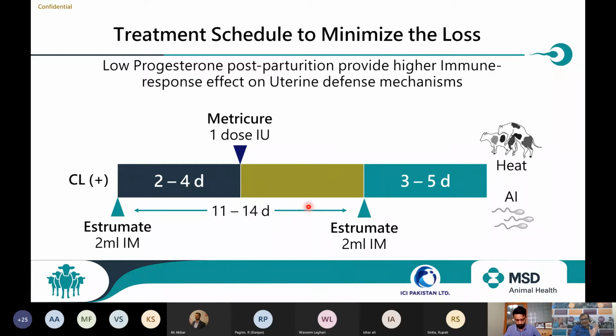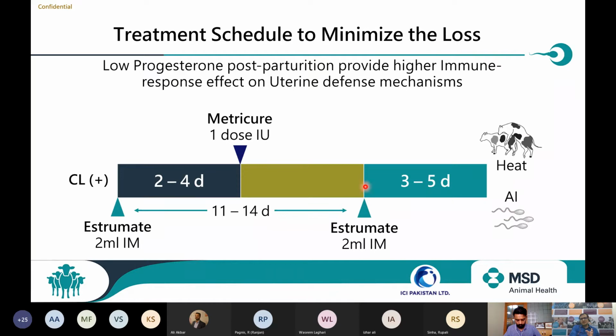On any 12th day or 13th day, give one more injection of Estrumate. It breaks the cycle. It will not delay. It will reduce the cycle. Okay, and within 3 to 5 days, when the animal comes to heat, inseminate the animal.